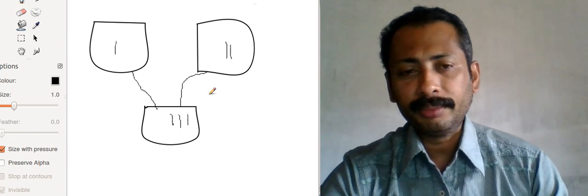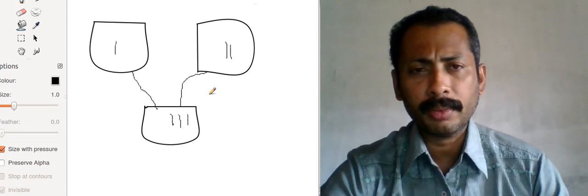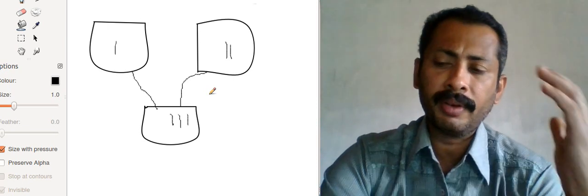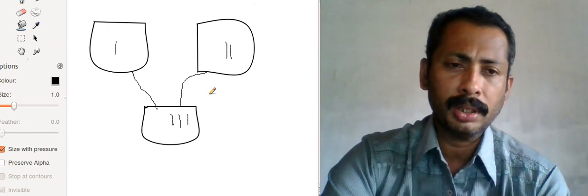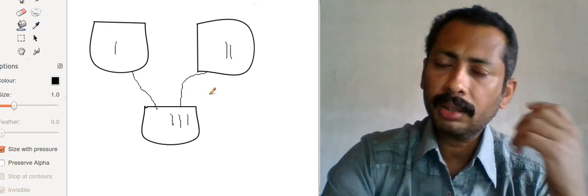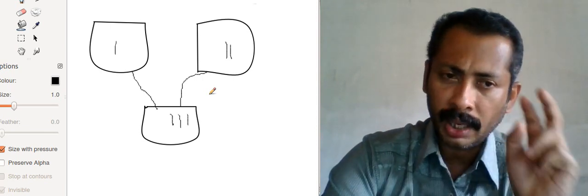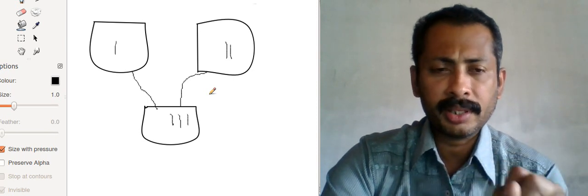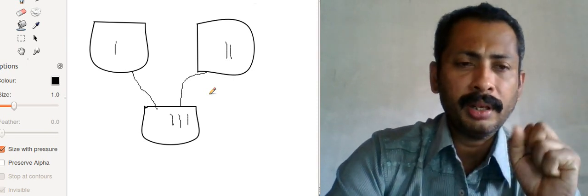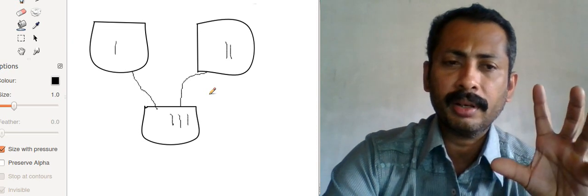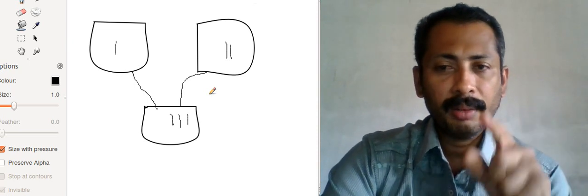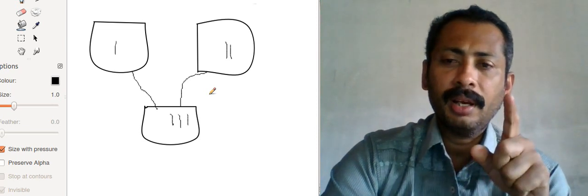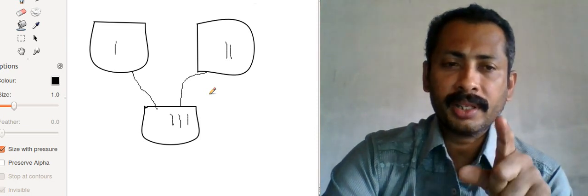So if we want to have some features like this, deriving features from two classes, we cannot use two classes, we can use one interface. We know that an interface is similar to a class, but the difference is that it does not have any function definitions, but it has function names. It does not have any function body.